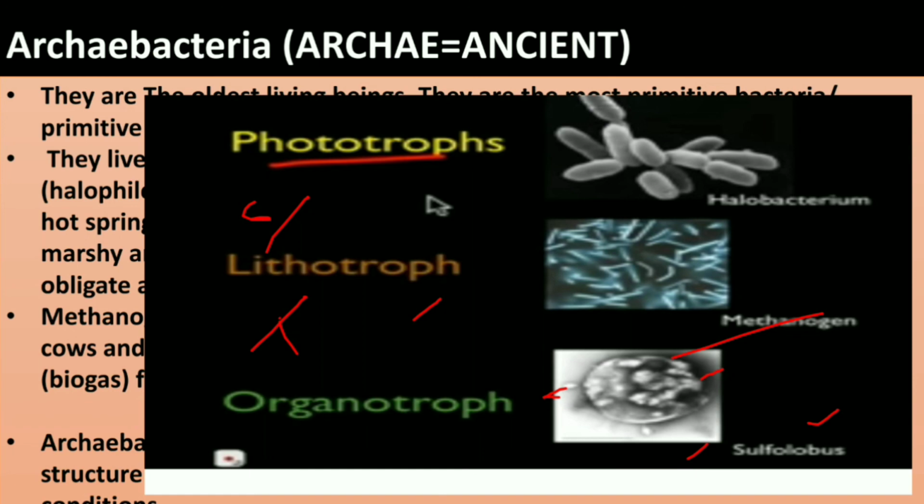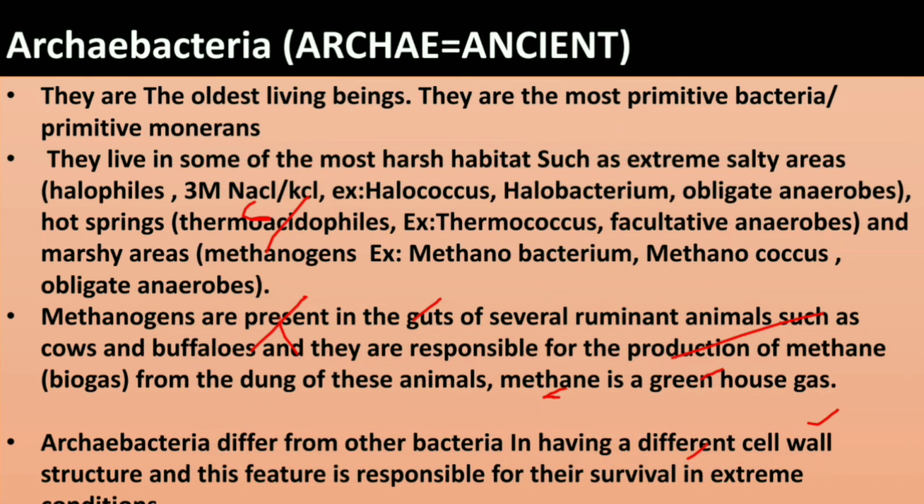So there are three types: phototrophs, lithotrophs, and organotrophs. These three types of food habits are present in archaebacteria. These different food habits and different cell structure enabled these bacteria to live in such a harsh environment.